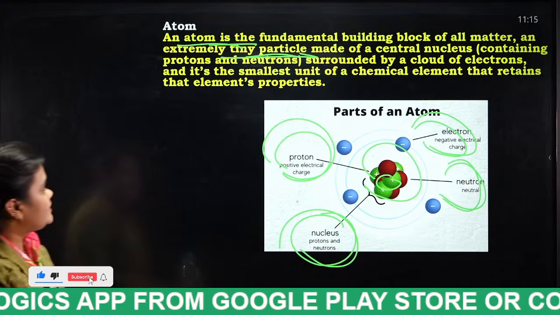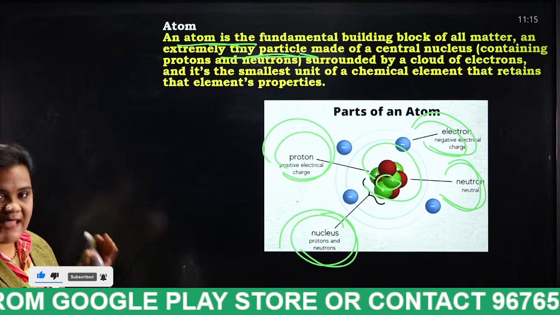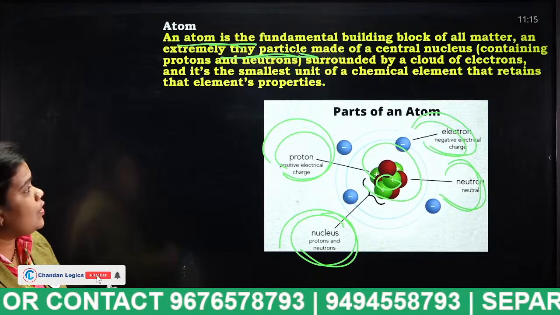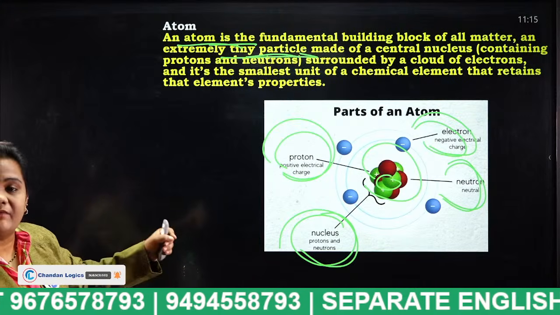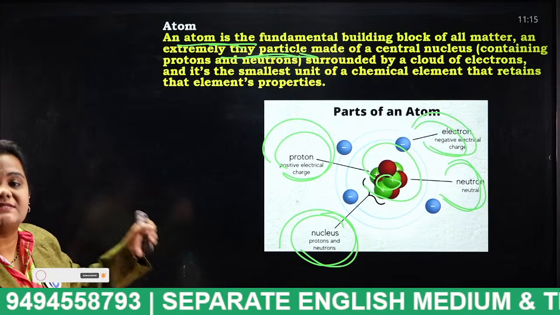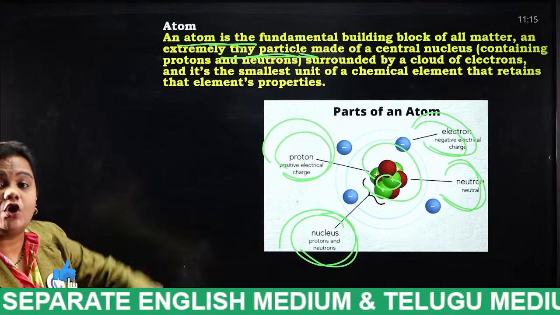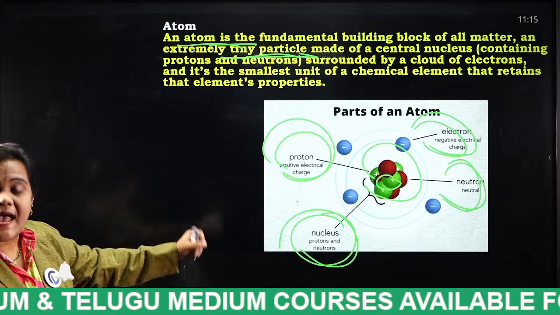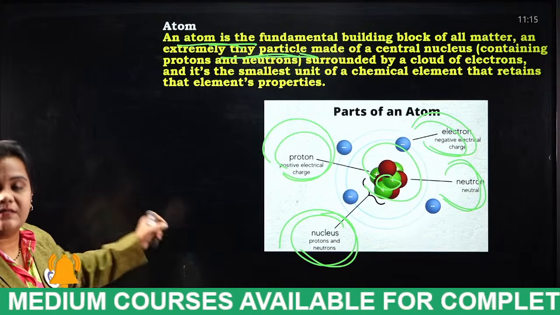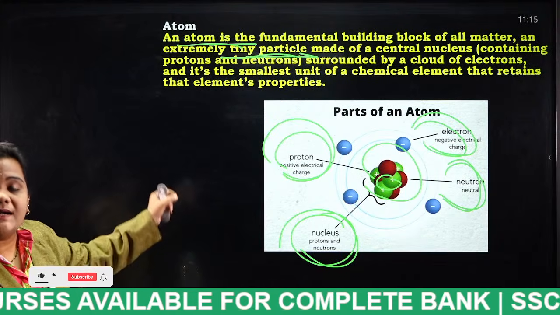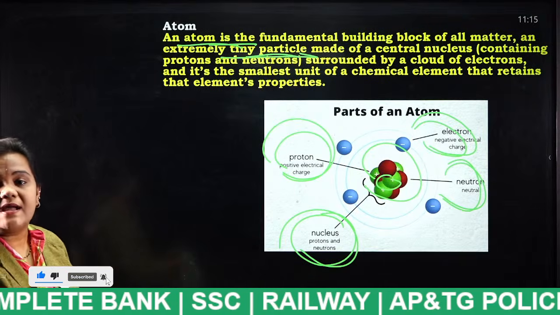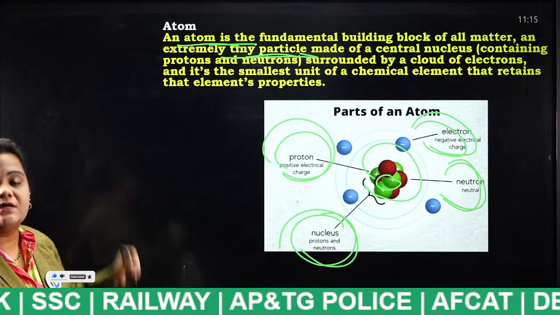Now you have understood what is atom. Atom is an extremely tiny particle. In the middle it consists of the nucleus, and the electrons revolve around this nucleus. The positively charged particles are known as protons, the negatively charged particles are considered as electrons, and the neutral ones are considered as neutrons.